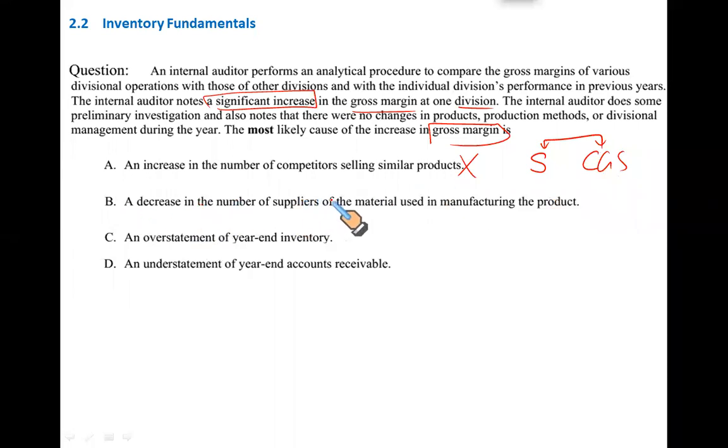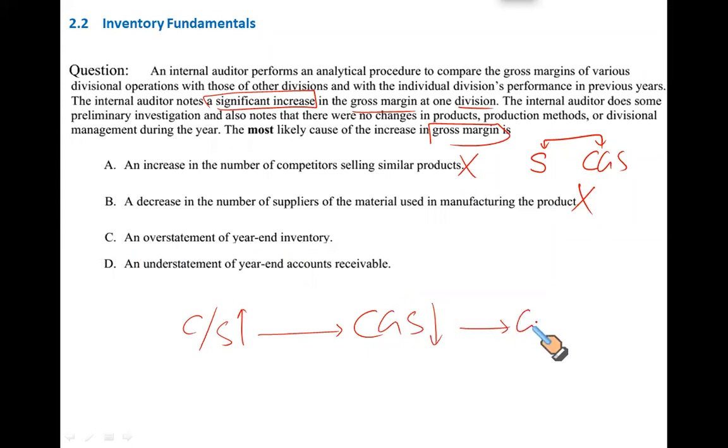A decrease in the number of suppliers for the material used in manufacturing the product. So even if there is less material available, you will produce less, but your margin shouldn't be affected by this. Right? Look at this. An overstatement of the year-end inventory. Yes, when the closing stock is overstated, this closing stock is a deduction from CGS. Talha, you are absolutely right. So your CGS would be lowered. Having a lower CGS means your gross profit would be higher, and that means your net income would be higher. And this is the reason why you have a significantly higher gross margin in one of the divisions, right?